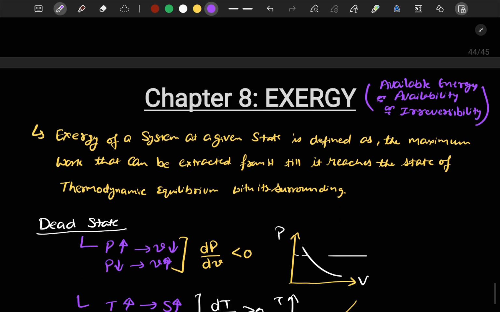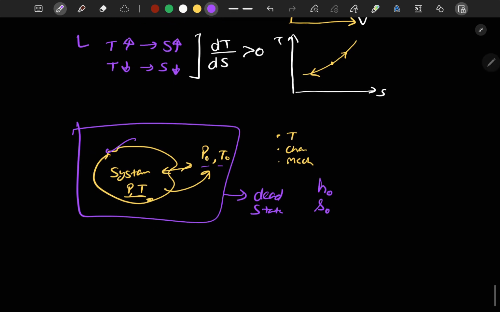So the exergy of this system at P and T, when the surrounding is at P node and T node, what will it represent? It will represent the exergy value, that is the maximum work that we can extract from the system before it reaches the dead state, that is, thermodynamic equilibrium with the surrounding.